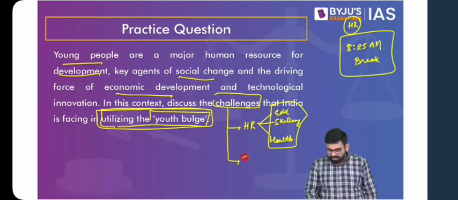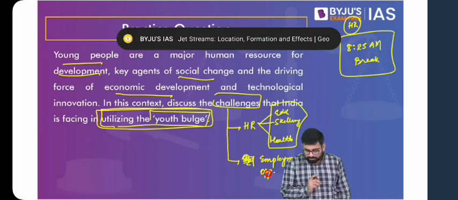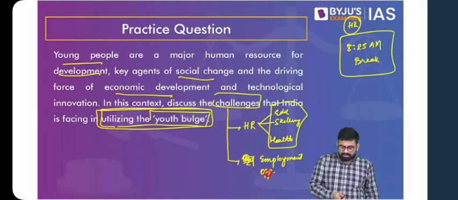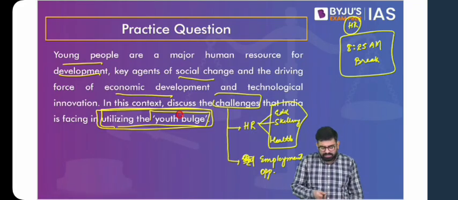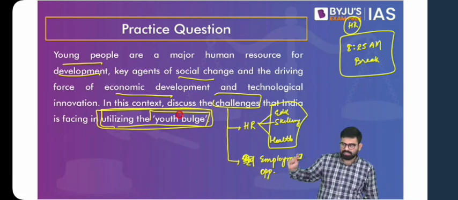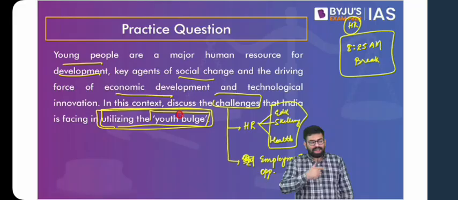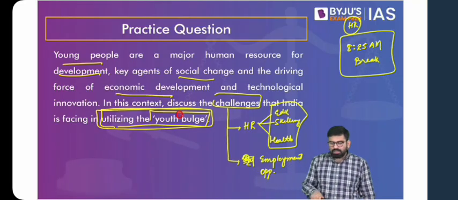So here you can think in terms of the employment opportunities. I'll repeat this again. In this context, discuss the challenges that India is facing in utilizing the youth bulge. If you have to utilize this youth bulge, one is that you have to provide them education, skilling, and take care of their basic needs like health. Then the other part is we have to generate employment. We have to engage them somewhere. So we also have to look into the problems related to employment opportunities.